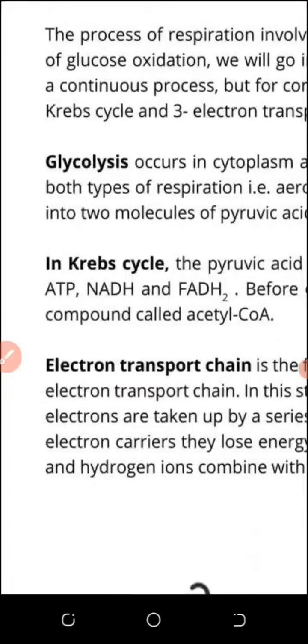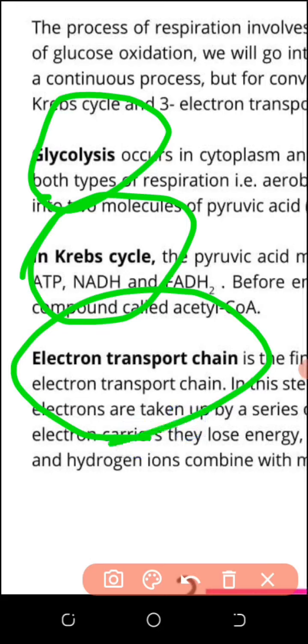One is glycolysis, second is the Krebs cycle, third one is the electron transport chain. This is not the electron transport chain which takes place in photosynthesis. That photosystem 1, photosystem 2 are different. Sequence wise, glycolysis takes place first, outside mitochondria. The Krebs cycle takes place inside mitochondria, and the electron transport chain inside mitochondria.